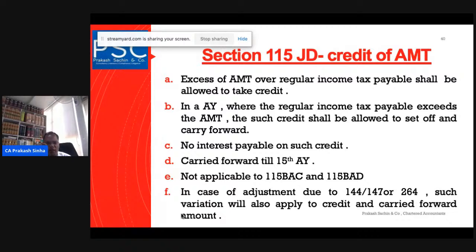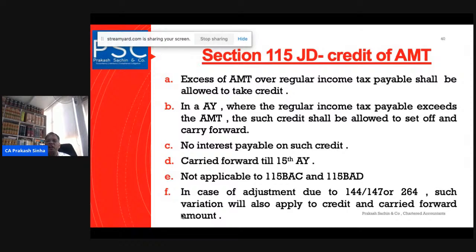Then for the difference between the AMT and the regular method, the credit can be taken, and it is better to take the credit from the oldest one to the latest one. No interest is payable on such credit. It is carried forward till the 15th assessment year.